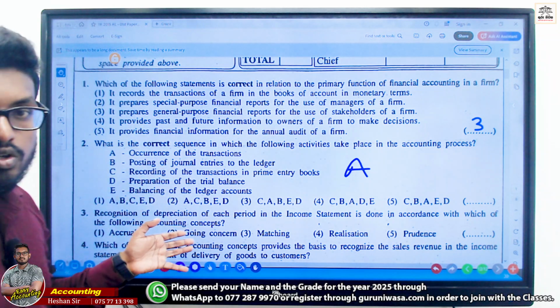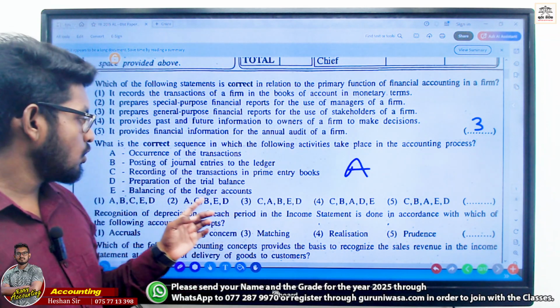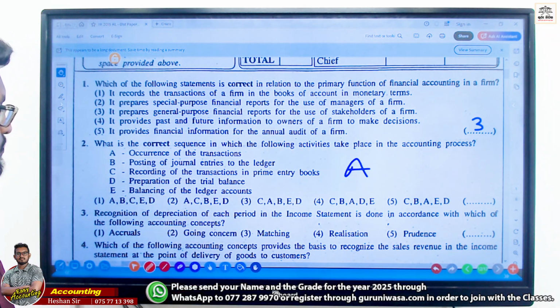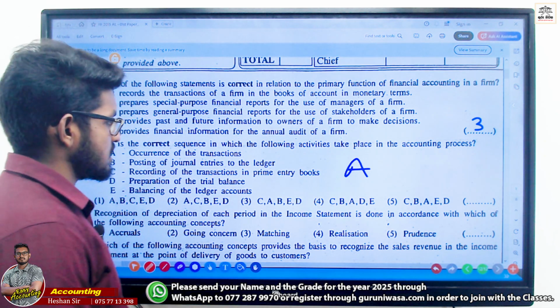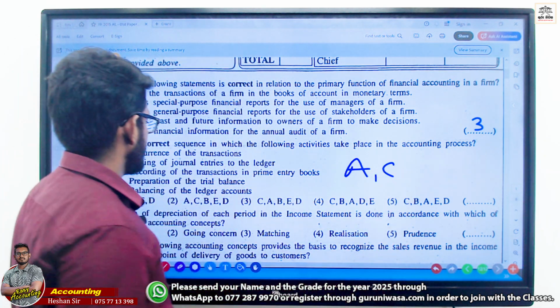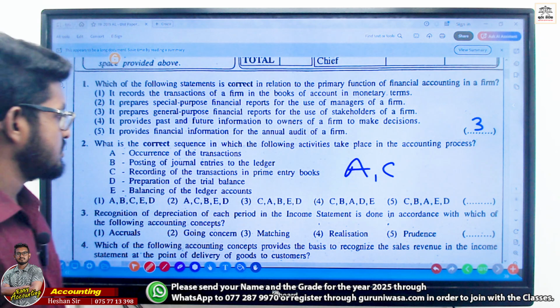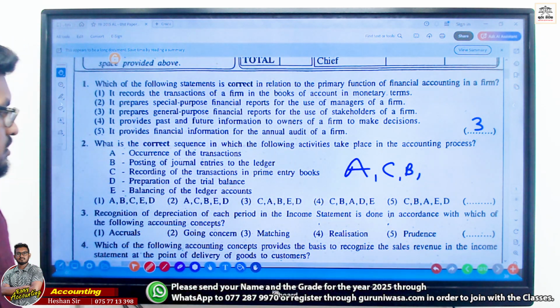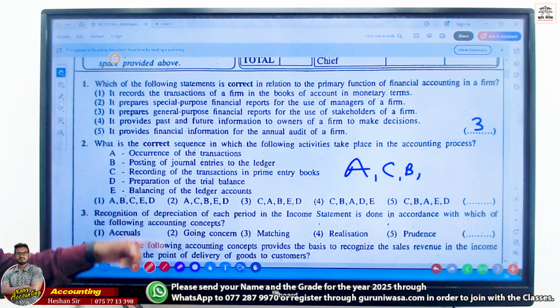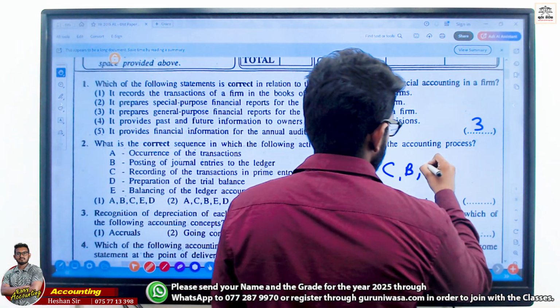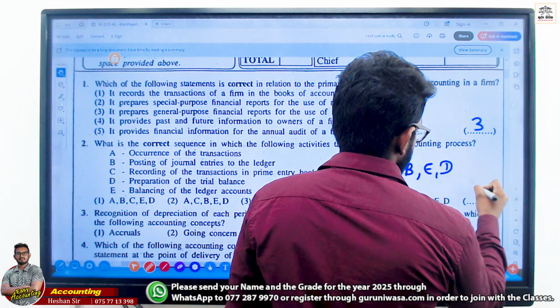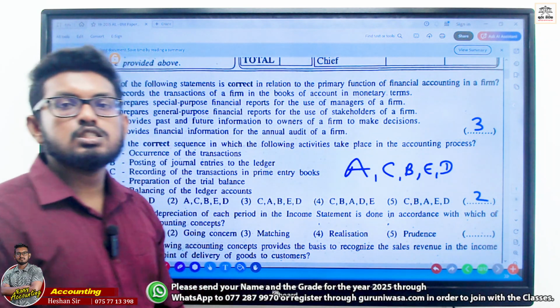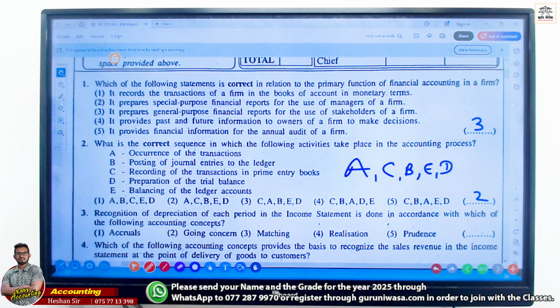Then we can go with the prime entry book, C. Then ledger, B. Then balancing the ledger, E. Then the trial balance. Clear to you?